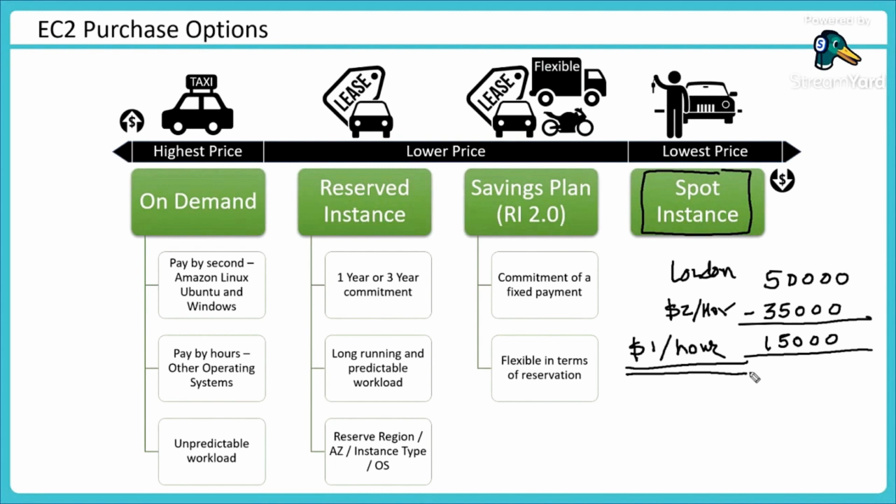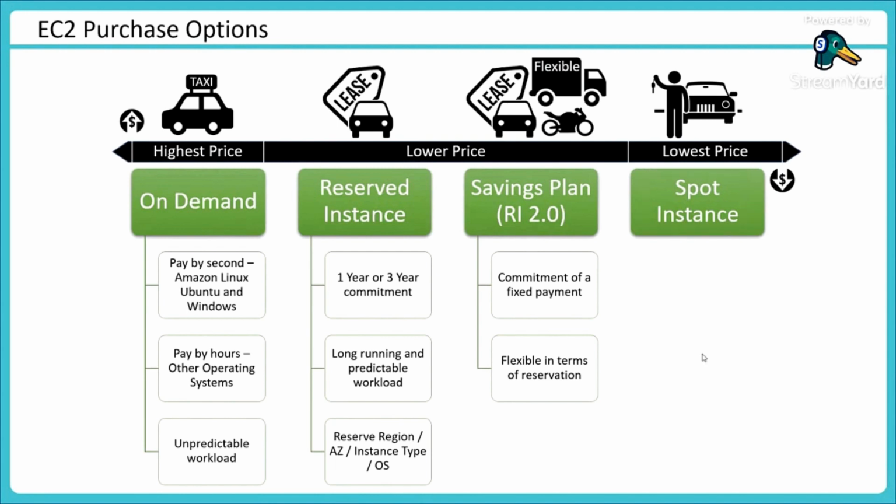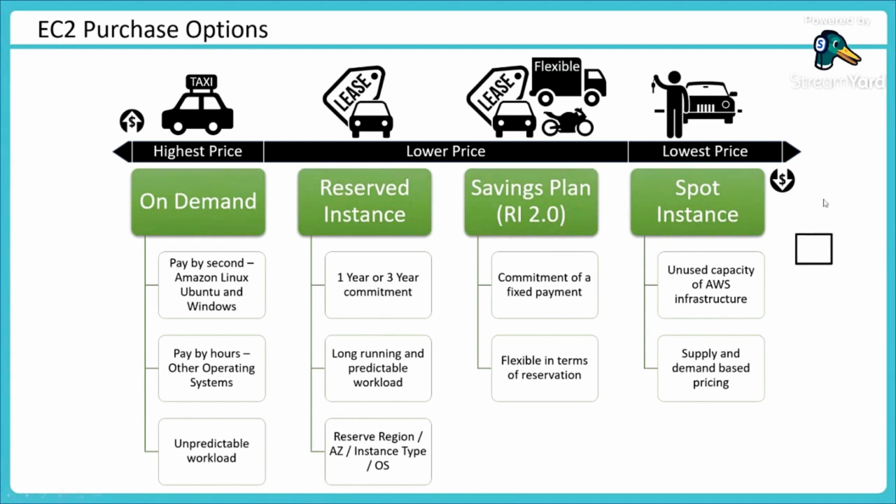So what is a spot instance? A spot instance is basically unused capacity of AWS, and that capacity can be given to you. But remember my notice of getting the car back in 2 hours, same thing here. But here, the notice given to you is 2 minutes. So with supply and demand based pricing, if Amazon needs those instances back, it would send a notice to that instance saying, hey instance, I am going to pull you back in 2 minutes. If Amazon needs that capacity back, they would claim it back.